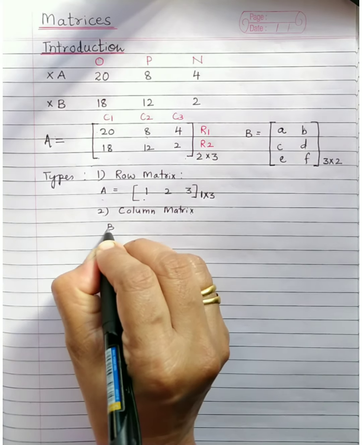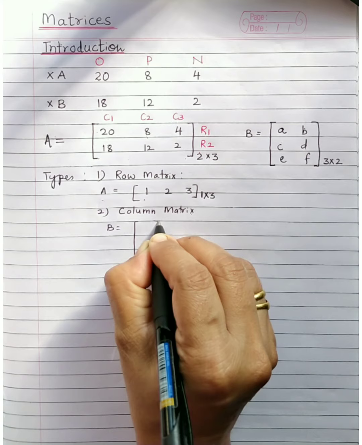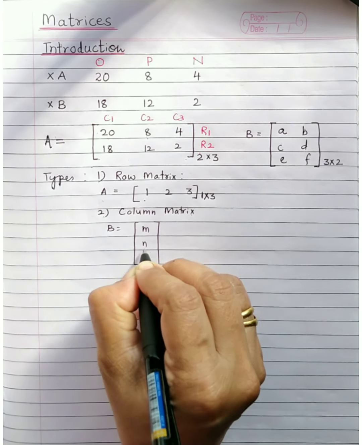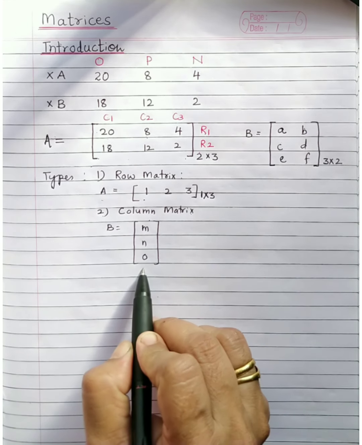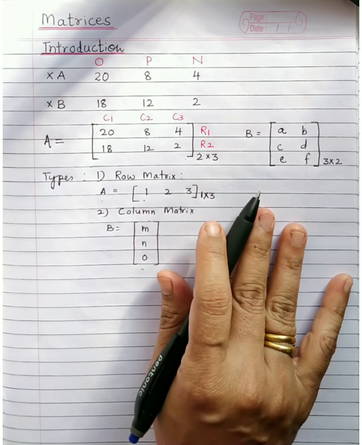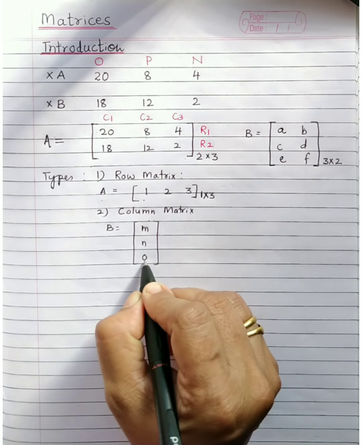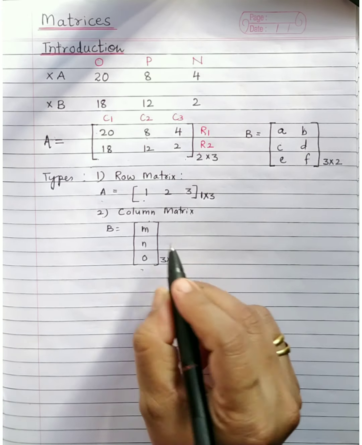Any matrix which has the elements only in one column, say M, N, O. So only one column is there. Any number of rows are possible here. So what will be the order of this matrix? How many rows are there? 1, 2, 3. How many columns? 1. 3 by 1.